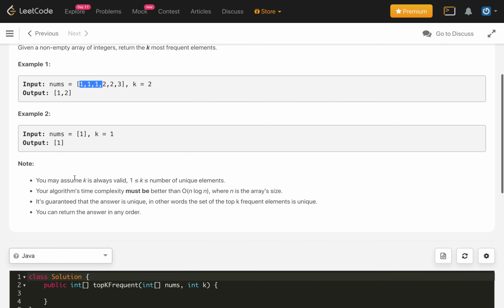In the second example we have only 1, and the most frequent element we need to return is 1, so the output is 1. The notes here are: you may assume k is always valid, and 1 ≤ k ≤ the number of unique elements. Your algorithm's time complexity must be better than O(n log n), where n is the array size. It is guaranteed that the answer is unique. In other words, the set of the top k frequent elements is unique. You can return the answer in any order, so returning 2 1 is also accepted here.